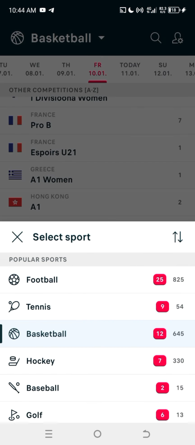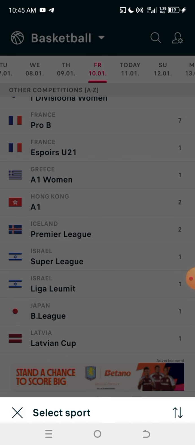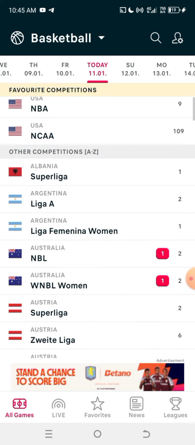Click on this particular area here and switch it to basketball. Mine is already on basketball, but if you download the app currently, it's going to be on football, so you can switch it to basketball. You're going to get the basketball games for the day. So this is the basketball games for today.